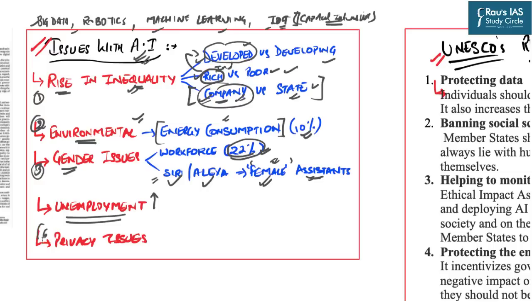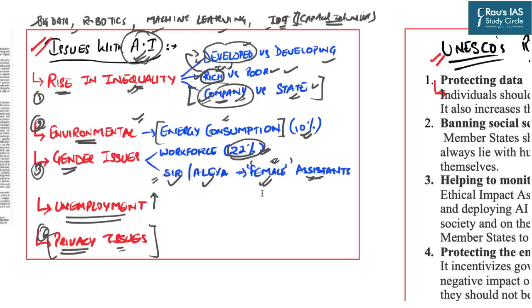And the last issue is obviously related to privacy concerns. Today, when we use Google, YouTube, etc., there is a mad race going on across the world to collect the consumer's data. And we, while using all these applications, unknowingly or knowingly, are giving our data to these multinational companies. And then we do not have any control over our own data once we have given that data away. So there are high privacy concerns associated with artificial intelligence technology also.